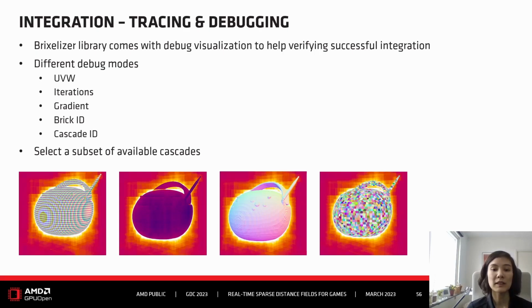These screenshots are taken from a pre-release version of the sample that we will eventually release. Since it's based on a pre-release version, the actual output might be a bit different, that's not clear yet, but it will be very similar. You can already see the visualization of the gradients or the brick ID, and that's what you can expect from the debugging functionality.